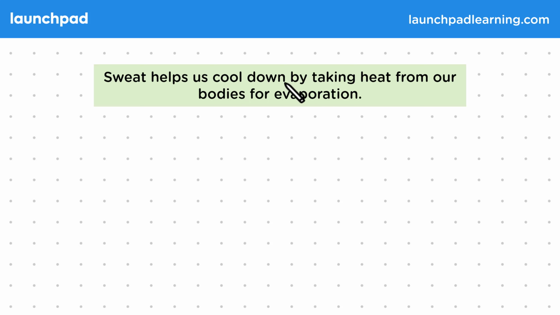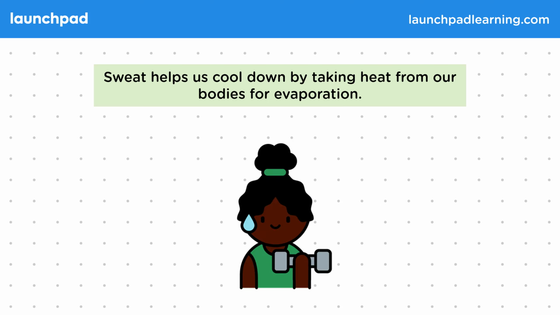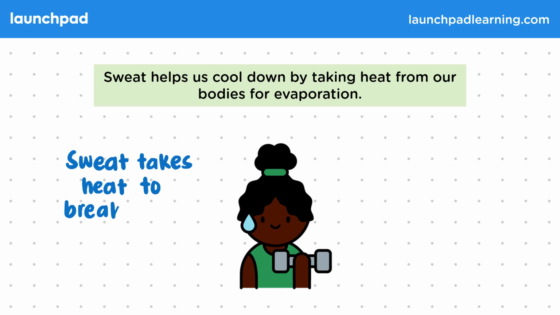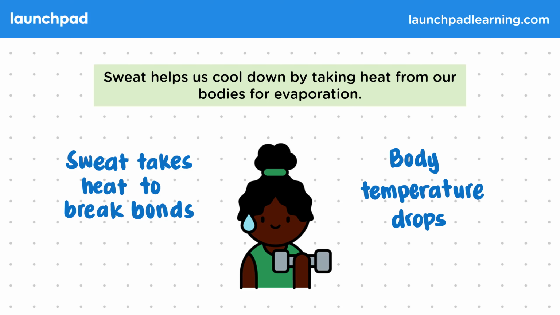Sweat helps us cool down by taking heat from our bodies for evaporation. So when we get warm, such as when we exercise, our bodies release liquid sweat in response. This sweat will take in heat from our bodies in order to break bonds and evaporate. In particular, the fact that the sweat is more actively taking in this heat for evaporation than the surrounding air means that our body temperature drops faster.